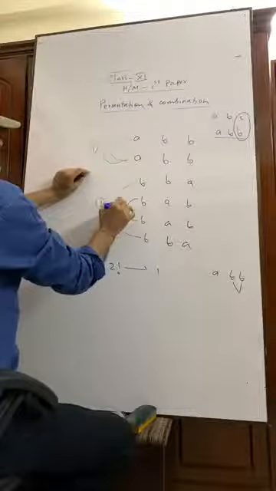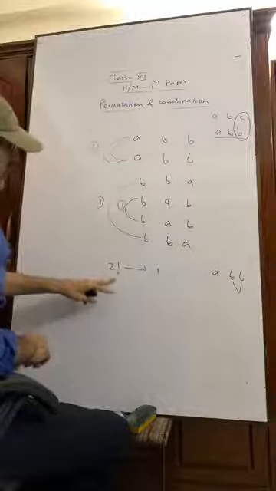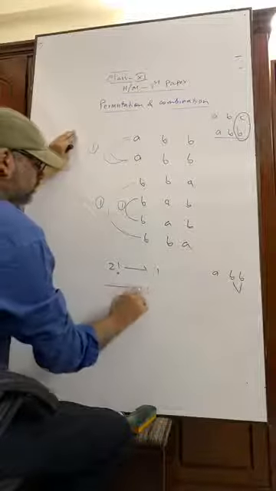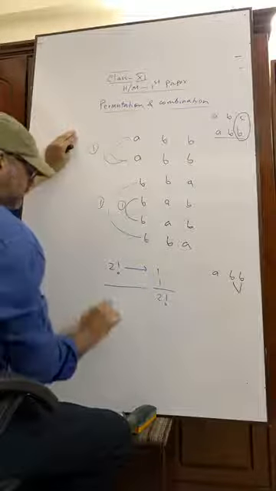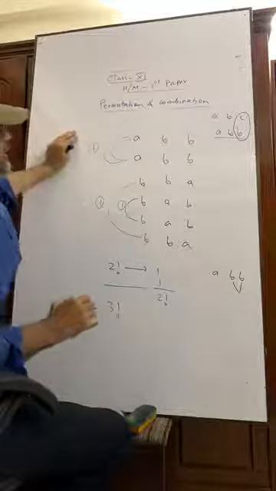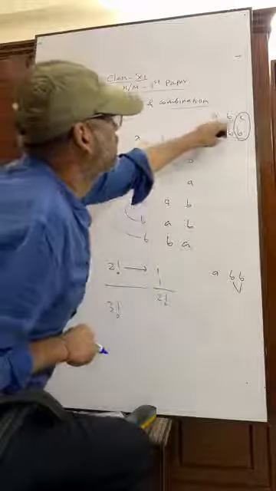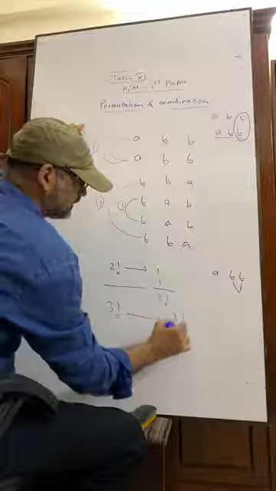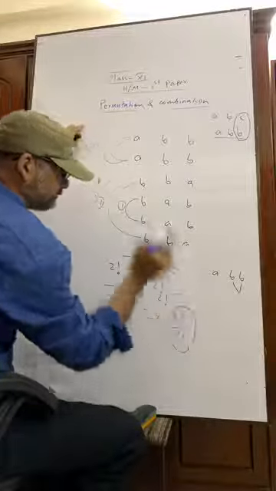Our answer is 3. So for 2 factorial, we have 1. Then for 3 factorial, last time our answer was 3. That means for 3 factorial, we have 3 factorial by 2 factorial. Please try to understand.